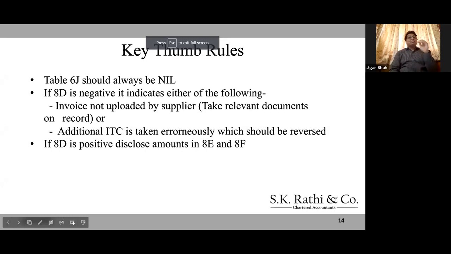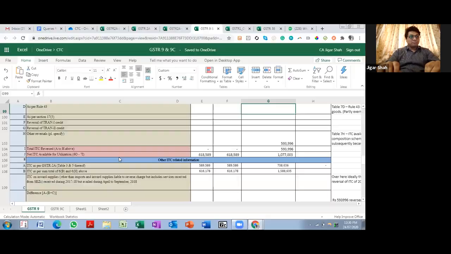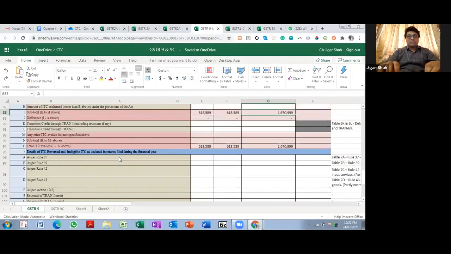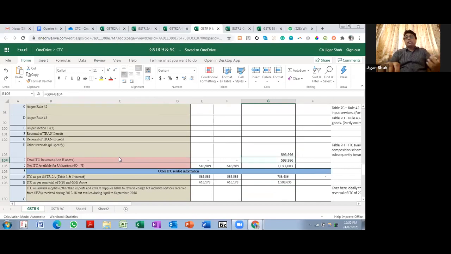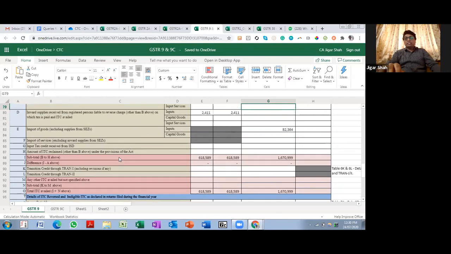Okay. So now there are key thumb rules for input related. Table 6J should be negative or should be nil. I know you guys will have to rectify these table numbers. Okay, so I'll just show you table 6J. This should be negative. So once again, as I said, one view that can be taken as far as this 5,93,000 is concerned is that I reduce the figure over here itself.